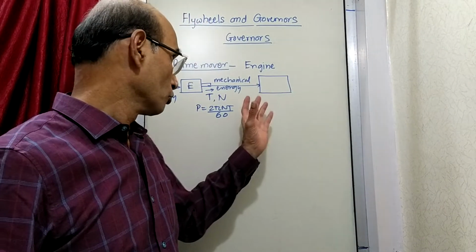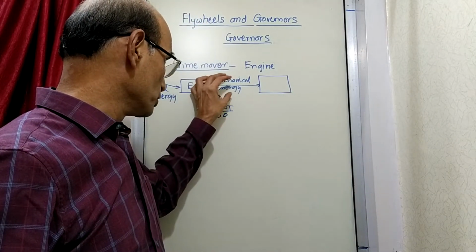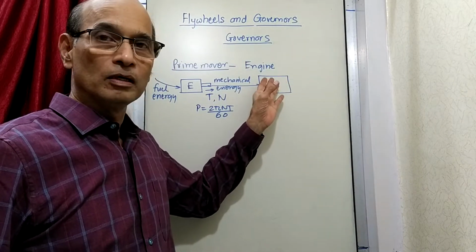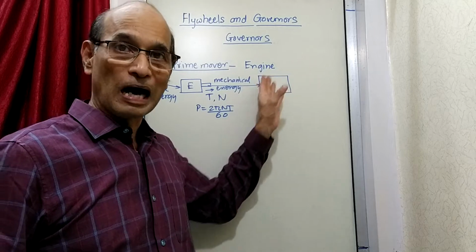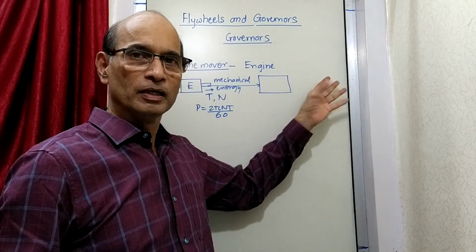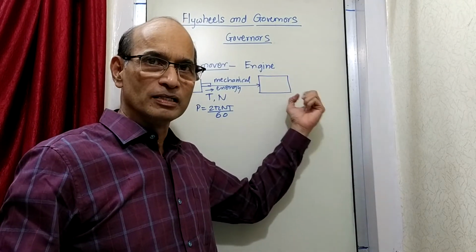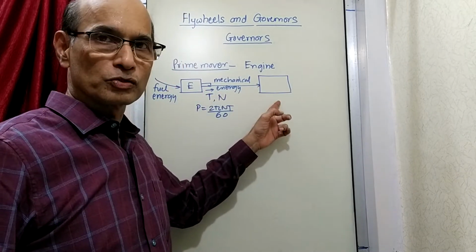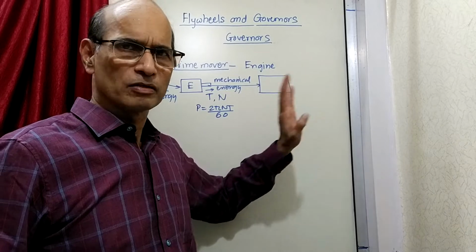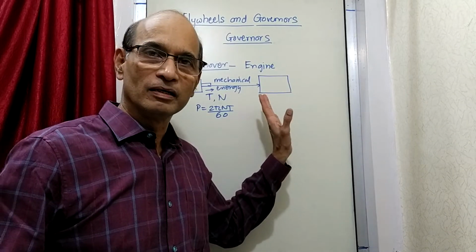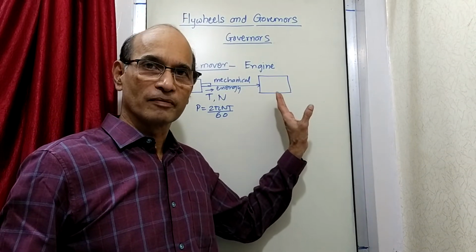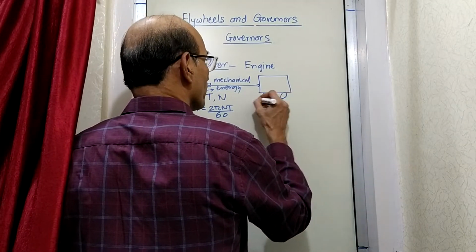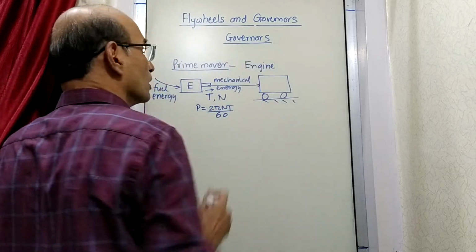So what we now say is that some energy is given by the engine. How much energy is given? The energy required by the load. For the load to move, for the car to move, for the vehicle to move forward, it requires certain energy. So that energy is given to the vehicle by the engine so that it works. Okay, this is a very simple thing. What I am talking about is nothing great, just a simple thing we are discussing. Now we are going to see what is the role of the governor here.